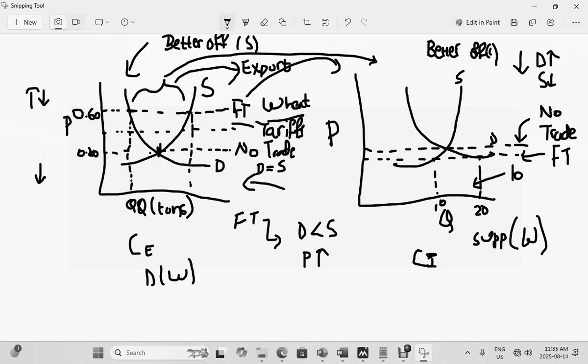So this is tariffs, as a result of which what's going to end up happening is your supply will be more than demand compared to no trade, compared to the equilibrium point. However, it will be less than the supply at free trade. So the supply will still be less. It will be right in the middle between free trade and no trade. So this is your free trade. This is your no trade.